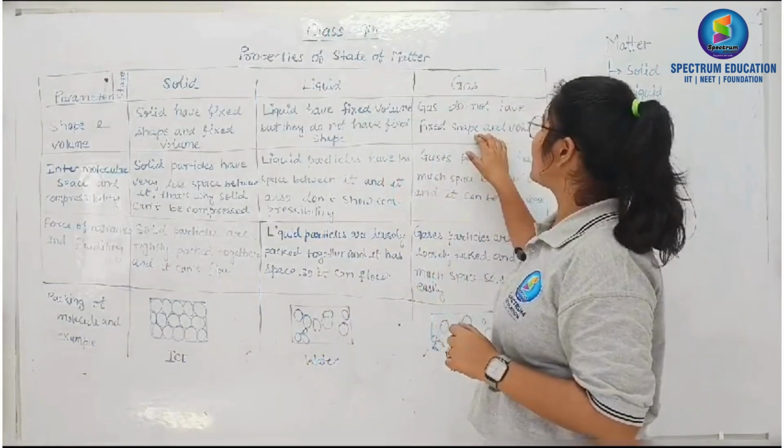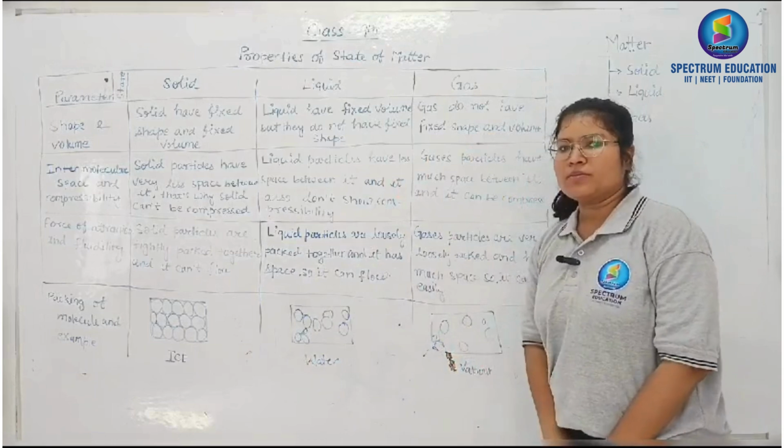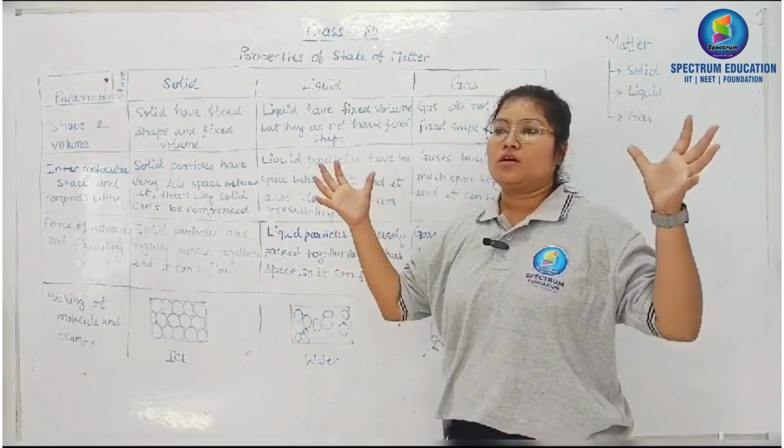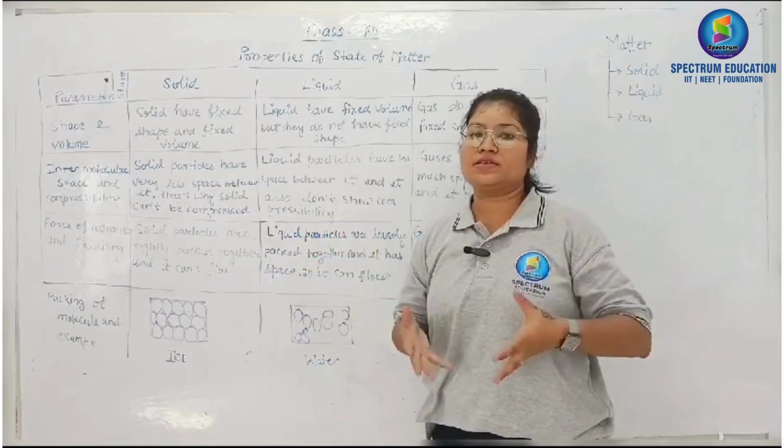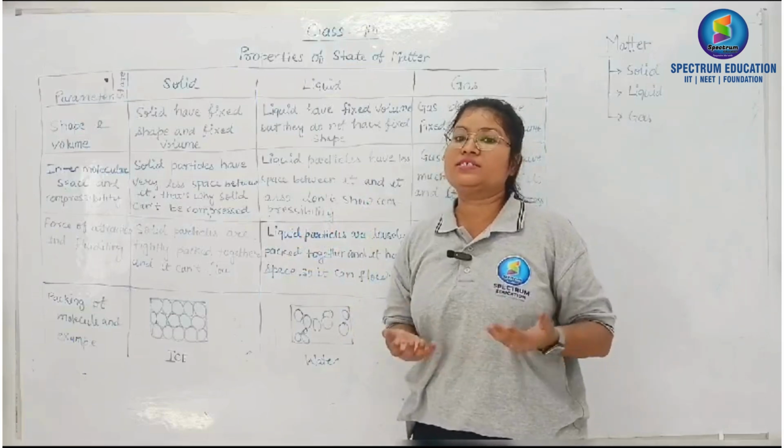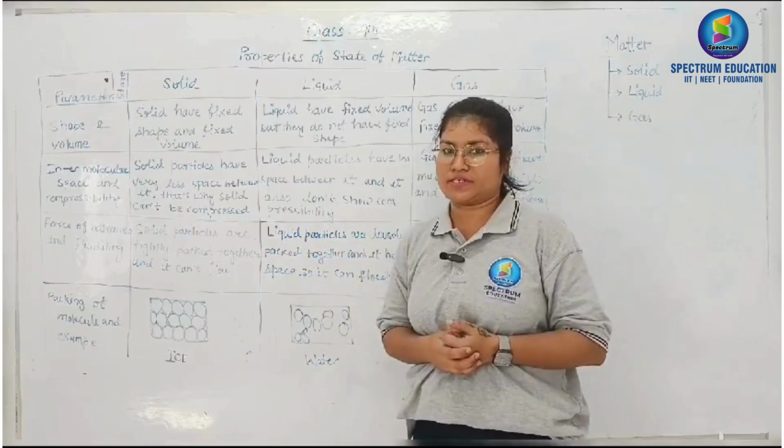We will talk about gas. Gas does not have fixed shape and volume, because you are not able to measure the gas present in this room, and you can't say what the shape is and how much volume is present.